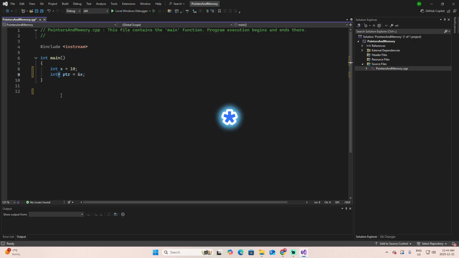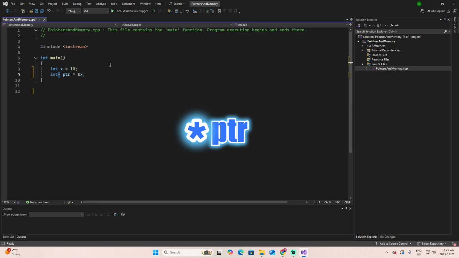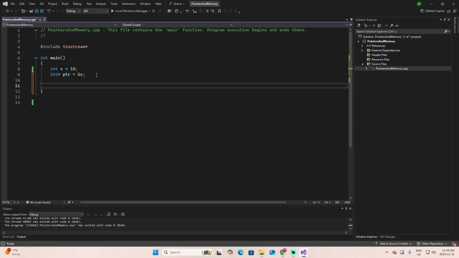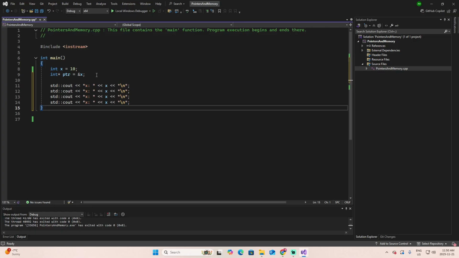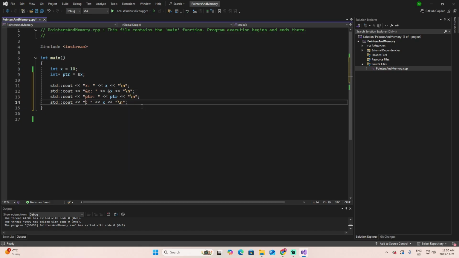Next, we have the asterisk, which is the dereference operator. When you write asterisk pointer, you are saying, go to that address and give me what is inside. In other words, you are telling, go to the address of the house and now tell me what is inside the house. Let's present this with some couts. First, the value of x. And I'm going to repeat this 4 times to present the different other values. Now the ampersand x, the value of the pointer, and the dereference of the pointer.